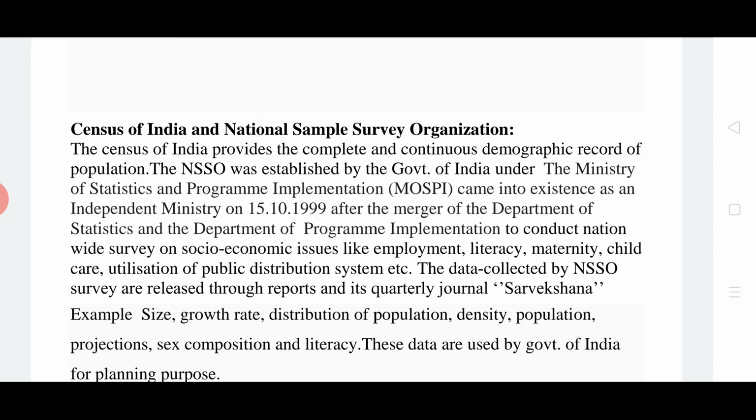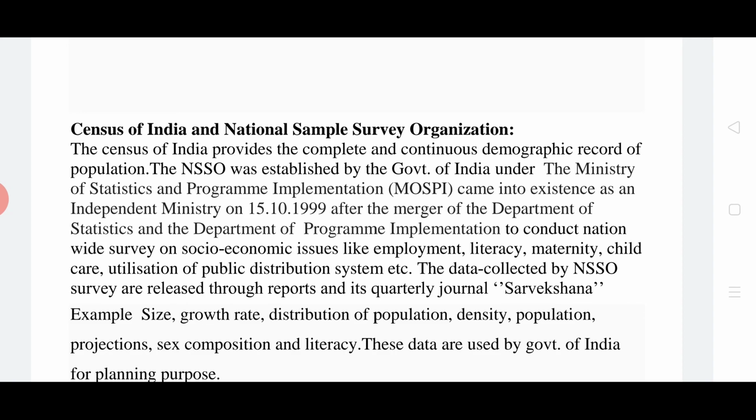Students, it can be asked for 1 mark, so please go through the full form. It came into existence as an independent ministry on 15th October 1999. At that time the government was under Atal Bihari Vajpayee's leadership, after the merger of the Department of Statistics and the Department of Program Implementation, to conduct a nationwide survey on socio-economic issues like employment, literacy, maternity, child care, utilization of the public distribution system, etc.